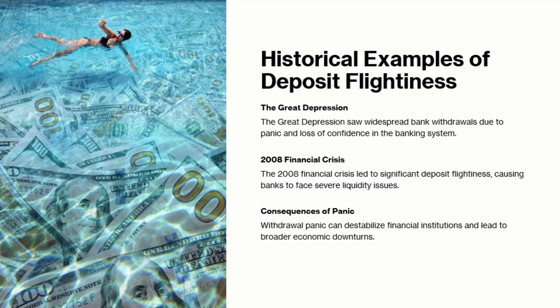Historical examples of deposit flightiness. The Great Depression. The Great Depression saw widespread bank withdrawals due to panic and loss of confidence in the banking system. 2008 financial crisis. 2008 financial crisis led to significant deposit flightiness, causing banks to face severe liquidity issues. Consequences of panic. Withdrawal panic can destabilize financial institutions and lead to broader economic downturns.